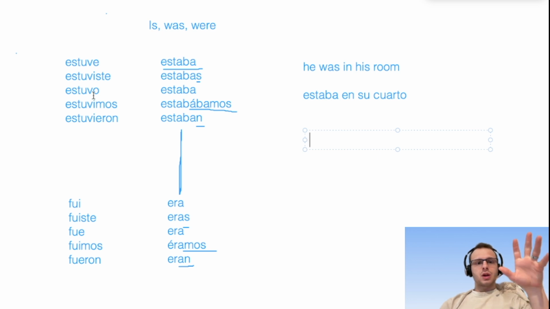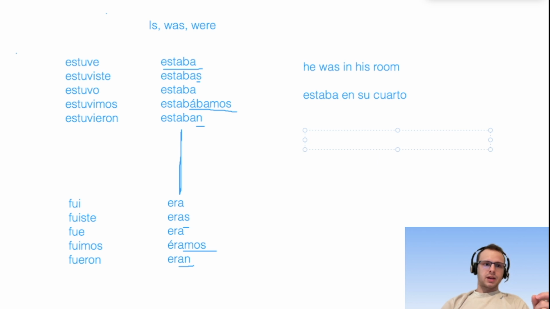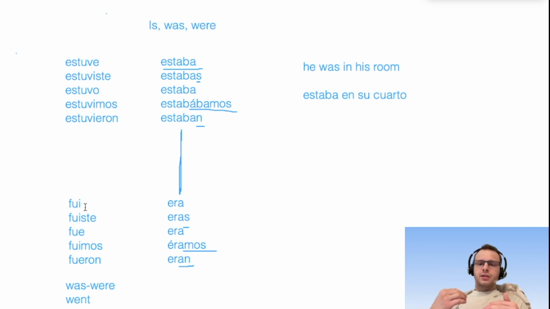All right, so when it comes to this stuff, there is some gray area, especially with estar. And when it comes to ser, we'll do a few examples here. By the way, fui can mean was and were, but it can also mean went. So fui can either be I went, you went, he, she went, we went, etc., or it can be I was, you were, he, we, they were, etc. So it's completely interchangeable. Don't think of it as, oh my gosh, this is so confusing. Think of it as, hey, I have less to learn now, right? So be more positive when it comes to learning new vocabulary.